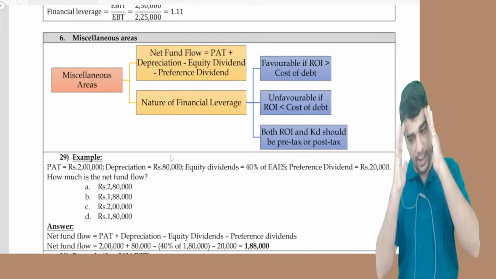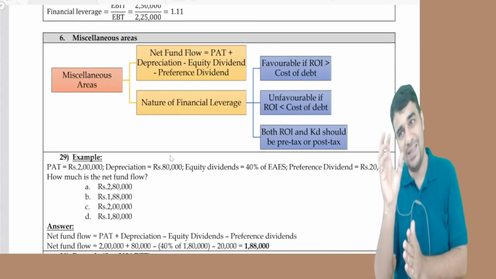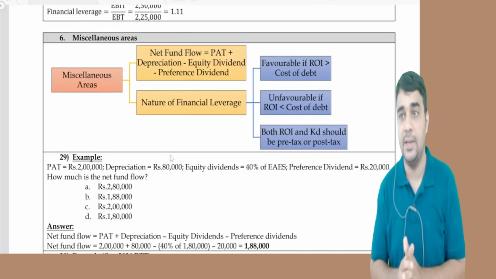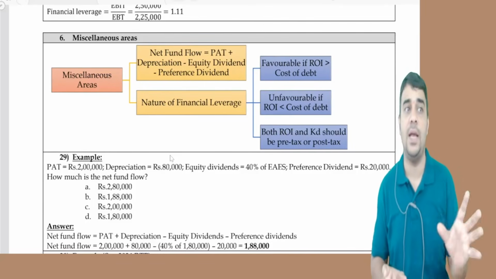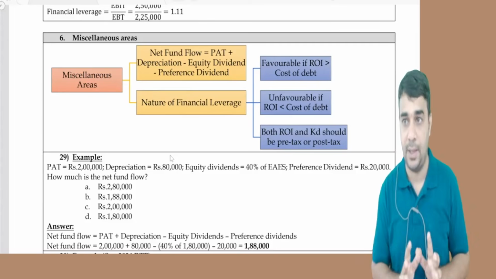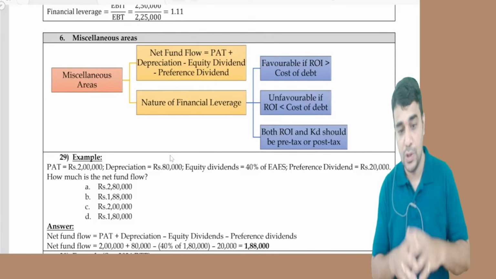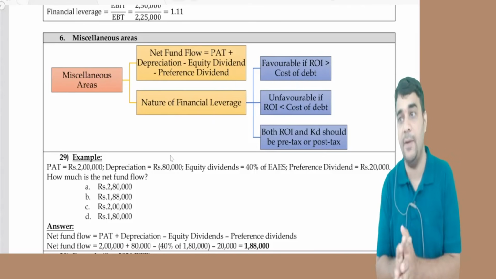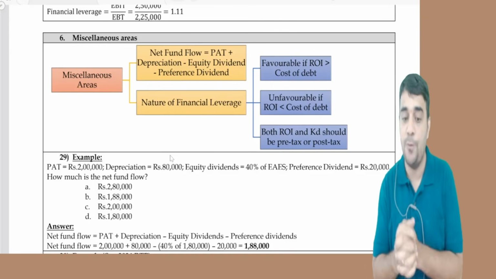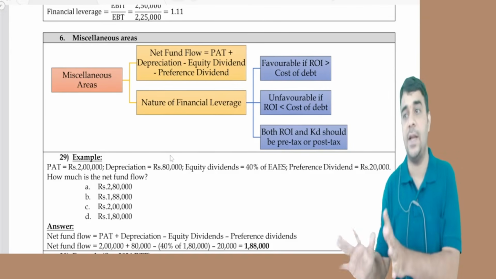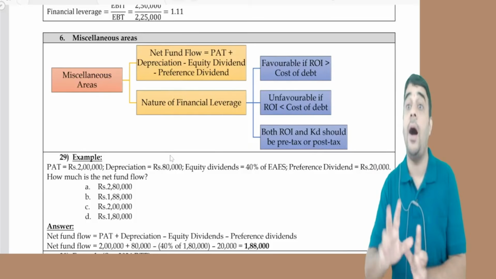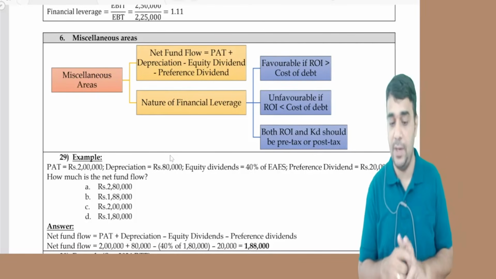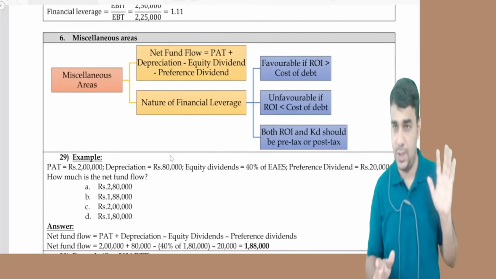One thing you need to be very clear about: if anything is increasing on the asset side, something has to increase on the liability side. There can't be an asset increase without a liability increase. Liability can be equity capital also, or reserves and surplus also. So here we are trying to understand how much money is available from the company side for meeting its fixed assets requirement or current asset requirement after paying the equity dividend and preference dividend. Very simple calculation. We'll see that in a question in some time.